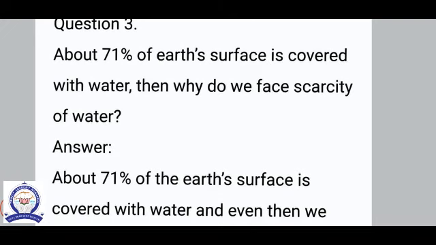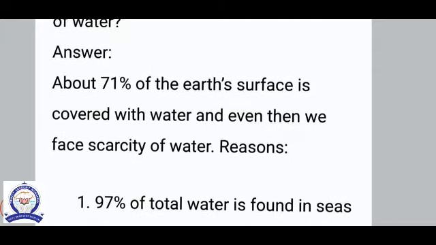Question number 3. About 71% of the earth's surface is covered with water. Then why do we face scarcity of water? So the answer is, about 71% of the earth's surface is covered with water, and even then we face scarcity of water.